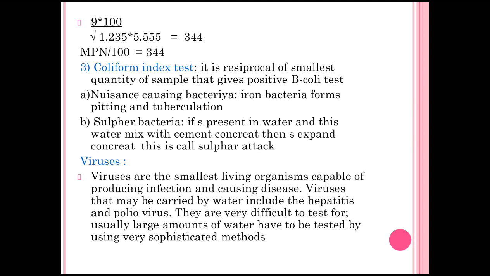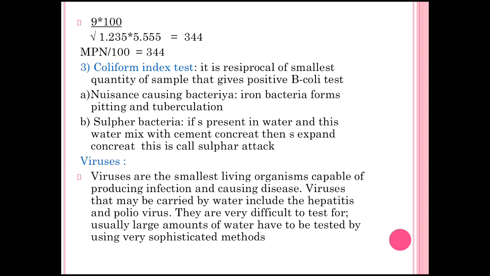So I directly put that value in the equation: 9 into 100 divided by the square root of 1.235 into 5.555. That answer is 344, which means MPN per 100 is equal to 344. Now this is worked out by using Thomas's equation. Then the next step is the coliform index test.